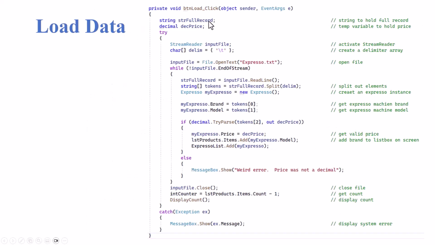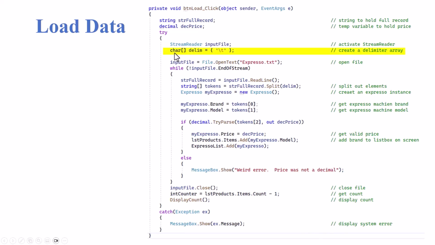Loading the data, we want to use a full record variable to grab it. We also want a decimal price because we have to deal with the price. This is very similar to our text input area where we're typing it in, except instead of typing it in, we're bringing in data that we've actually saved. So theoretically, there should be nothing wrong with the data, but you never know. So we still do a try catch in here and apply it. So we have a try and a catch, and if there is an error, it's a system error of some kind. Otherwise, we're going to take the stream reader, create our input file.